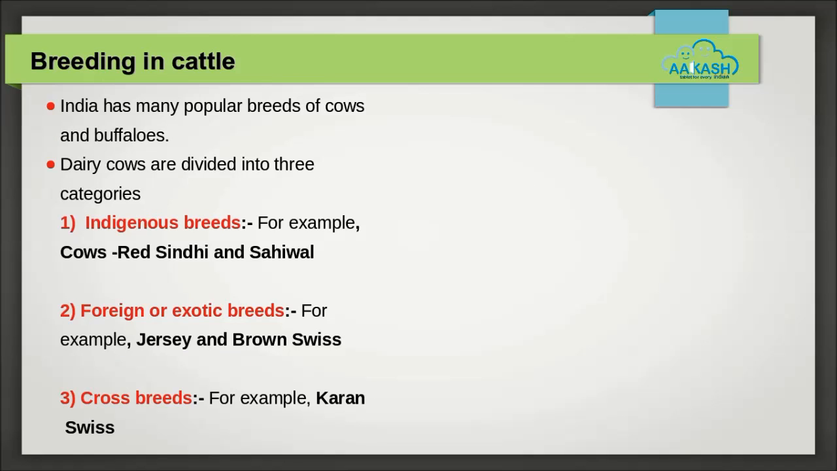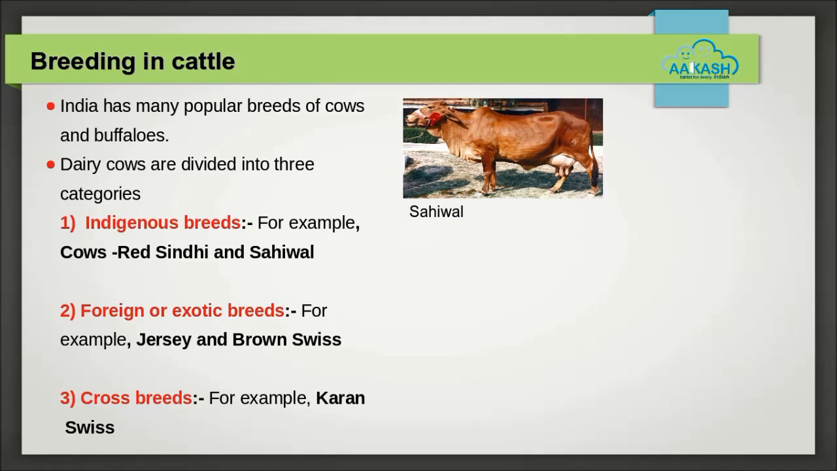Breeding in cattle. India has many popular breeds of cows and buffaloes. Dairy cows can be broadly divided into three categories. 1. Indigenous breeds. They are desi or local breeds and are native to India. This breed shows excellent resistance to diseases. For example, Red Sindhi and Sahiwal.